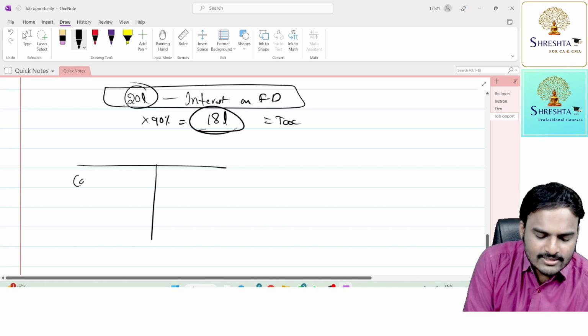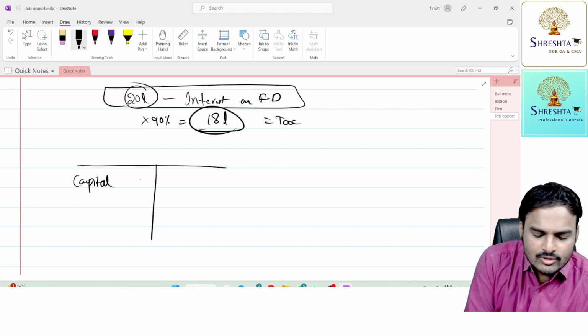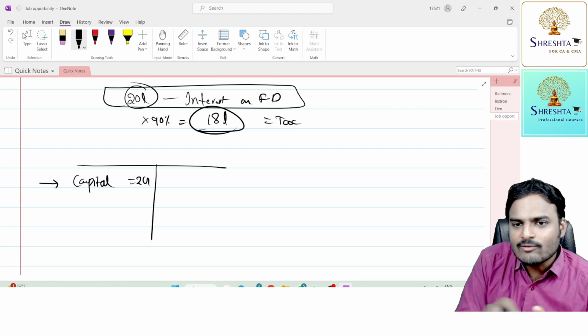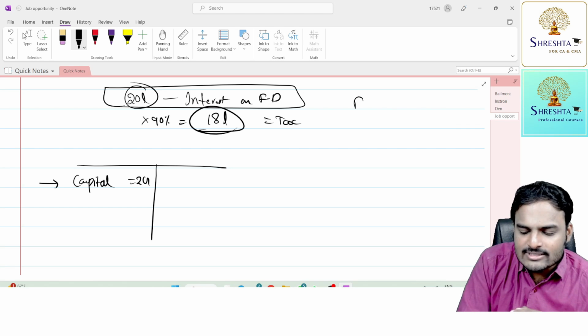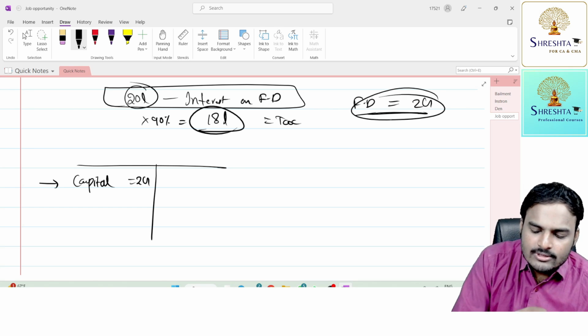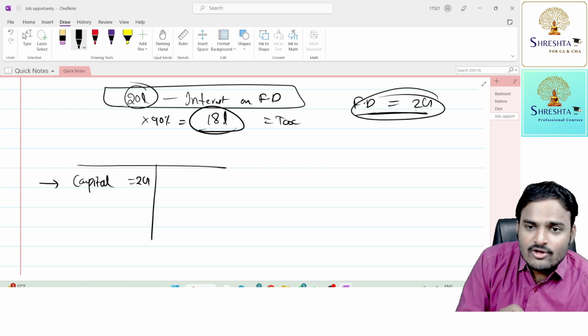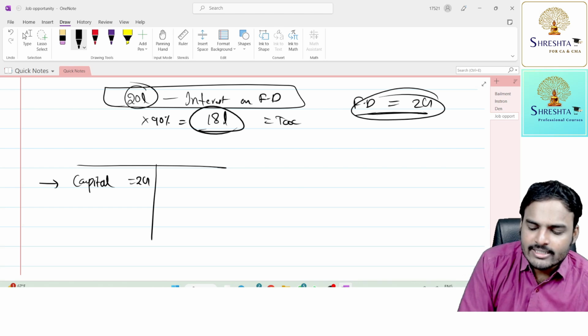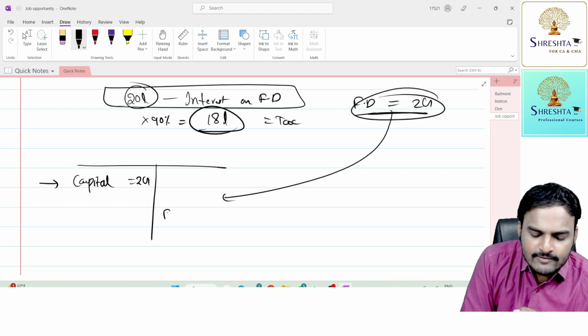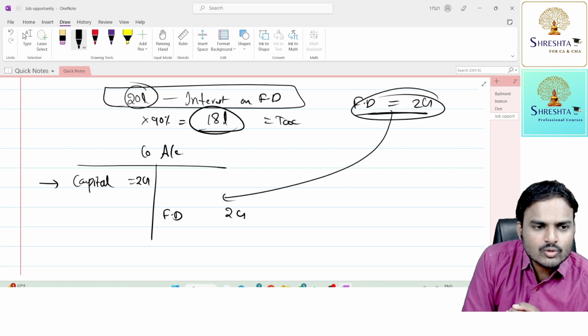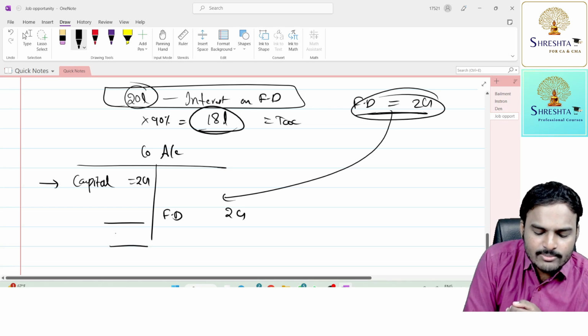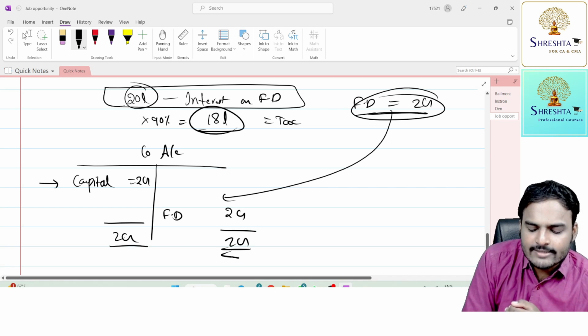In this company, the capital is 2 crores. For investing 2 crores in the company, what did that candidate do? That candidate is having a fixed deposit in a bank. The fixed deposit value is 2 crores. Instead of paying money to the company, that person transferred the fixed deposit to the company account. Company account, fixed deposit 2 crores, capital invested by Dinshaw Maneckji Petit 2 crores, 2 crores, 2 crores tally.